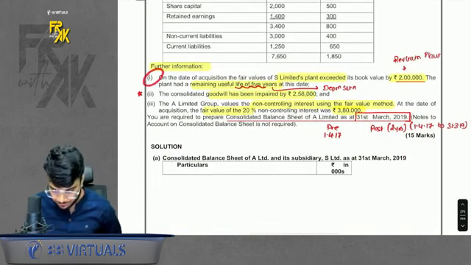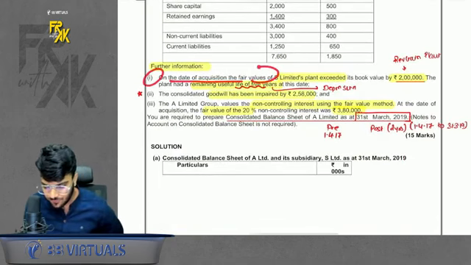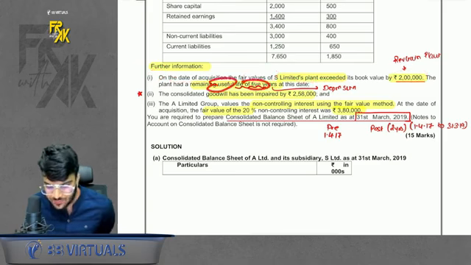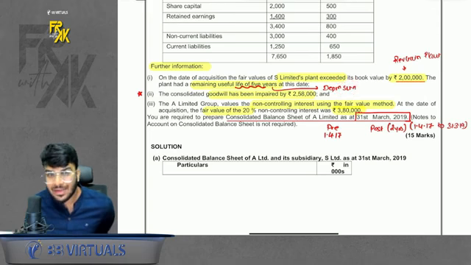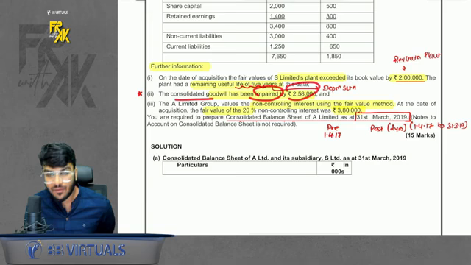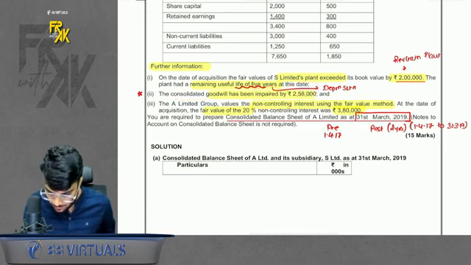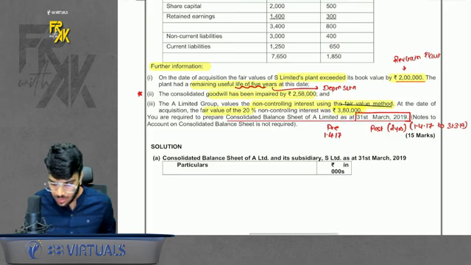Achha, apart from this, on date of acquisition, fair value of plant exceeded by 2 lakhs. So gain on plant is given directly. Useful life is 5 years. Because life is given, method is SLM. So excess depreciation you can directly calculate on the gain amount. Okay, chalo. Goodwill is impaired by 2,58,000. Good adjustment, we will do it. Then NCI is given as per fair value method. Do remember this much. Okay, chalo.